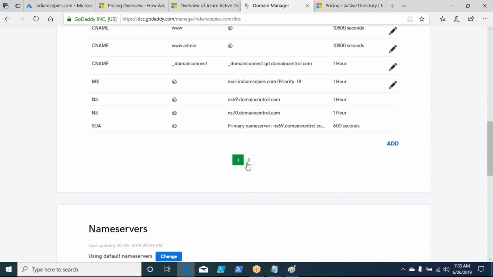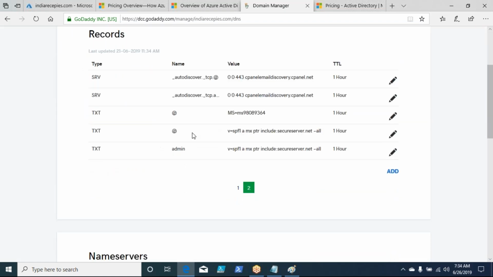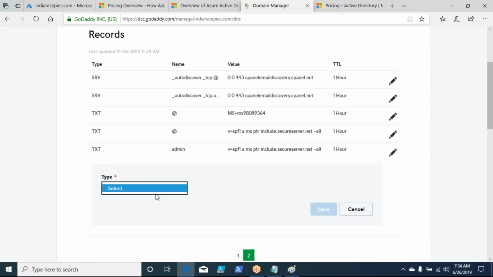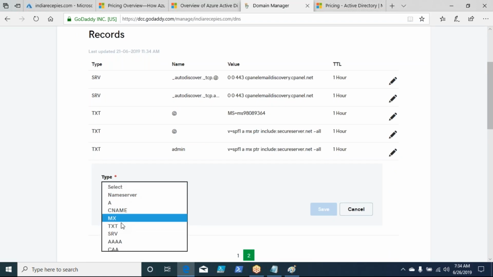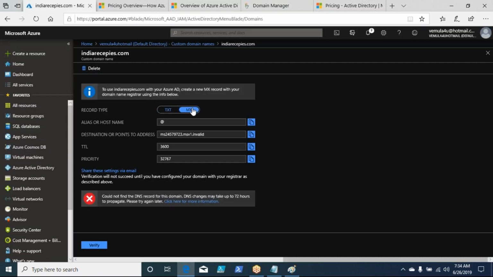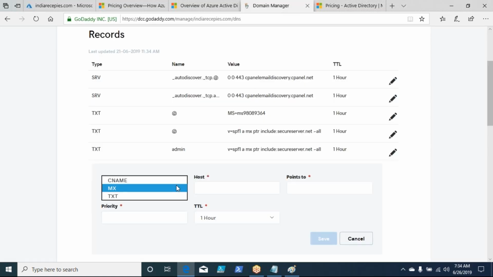You can see multiple records, right? Now you want to add your own record. Click on the add button here. Now what type of record do you want to add? As I said, multiple types of records will be there. If you want to add an MX record, you can go with it, right? You have both, you have MX, you have text. If you want to go with the MX record, you can go with this. If you want to go with text, you can go with this, right? I'll leave that as text.